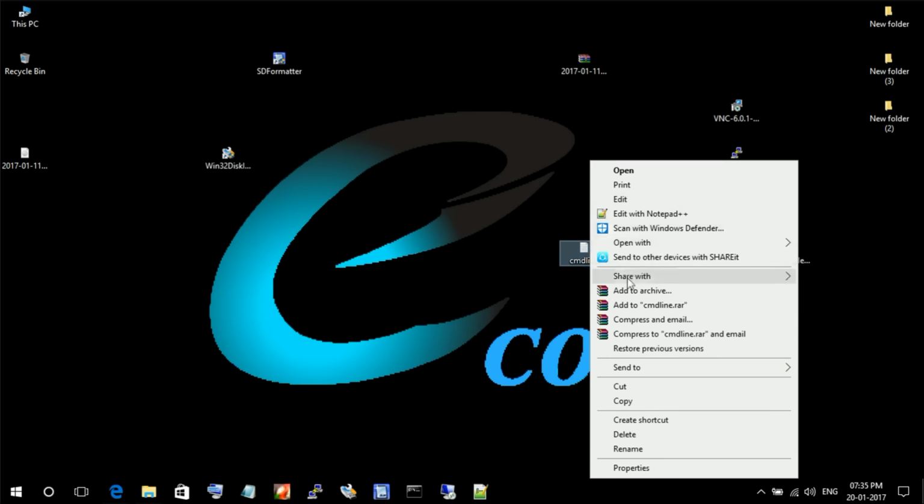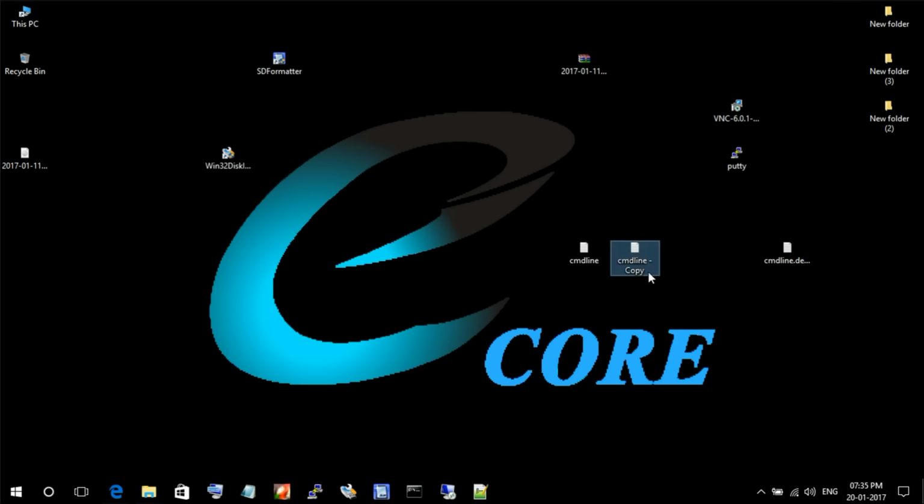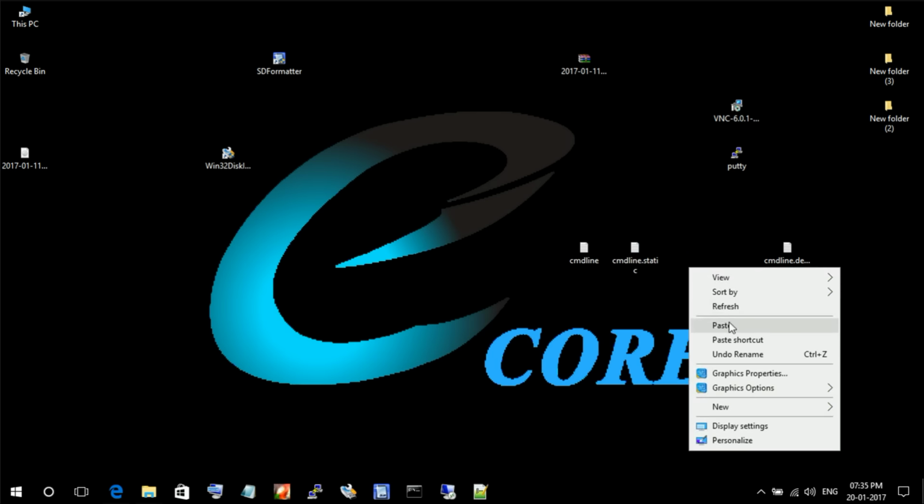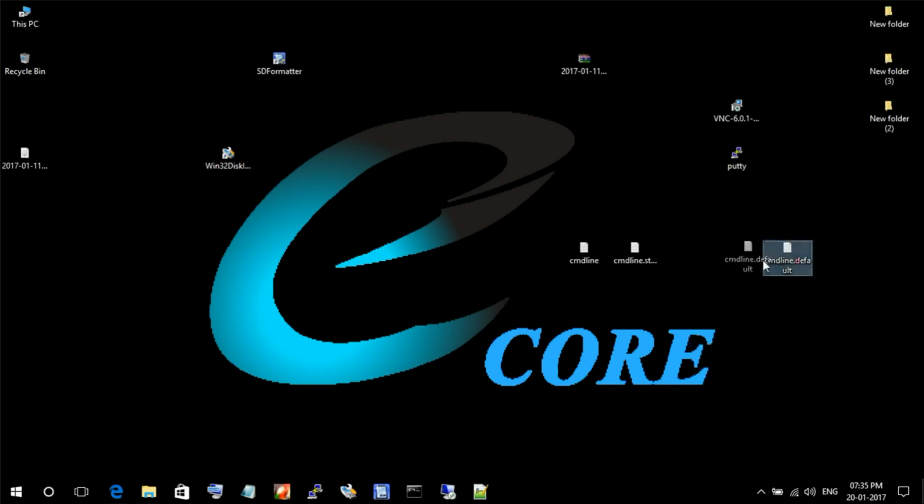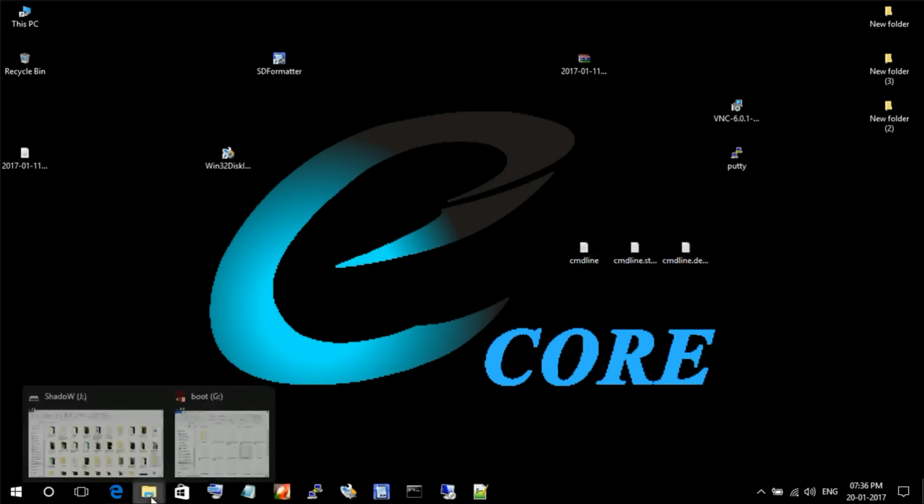Again, make a copy of this edited cmdline.txt file and rename it as cmdline.static, because we added a static IP address in this file. If you want the default dynamic IP settings, just replace the cmdline.txt file with the cmdline.default file. Or if you need static IP settings, just replace it with the cmdline.static file. Here the Pi only cares about the .txt file, not the other two. Now the txt file already contains static IP settings. Then copy these three files to the boot directory in the SD card.